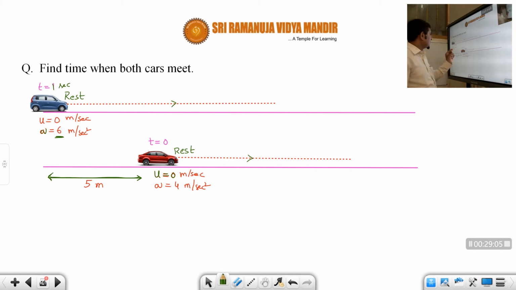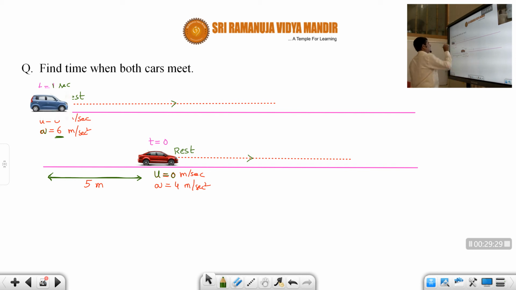But the red car is having only an acceleration of 4 meters per second square, whereas the blue car is having an acceleration of 6 meters per second square. That means acceleration is more, means distance covered is more. Correct or not? After some time, because this distance covered is more and this distance covered is less, they both will meet at one point. I hope, students, you understood this one.